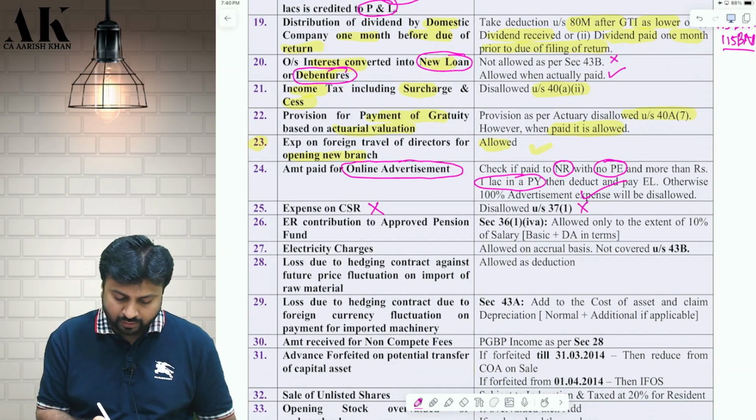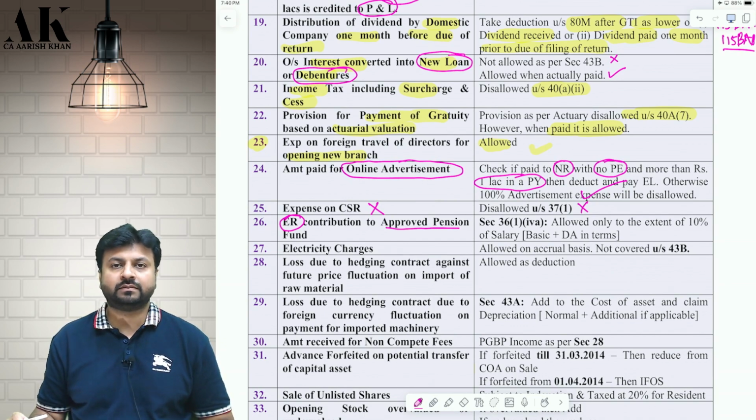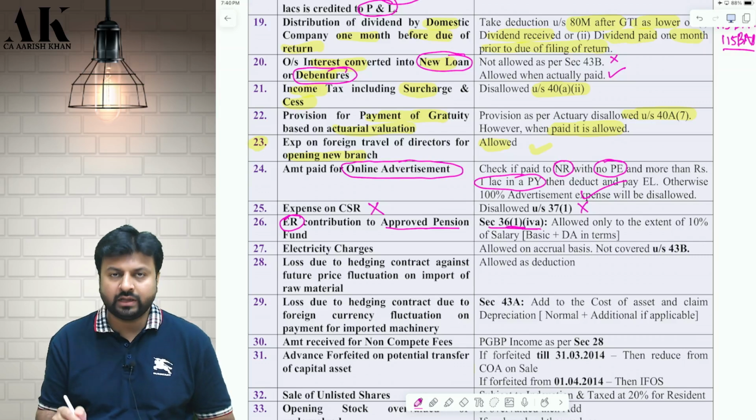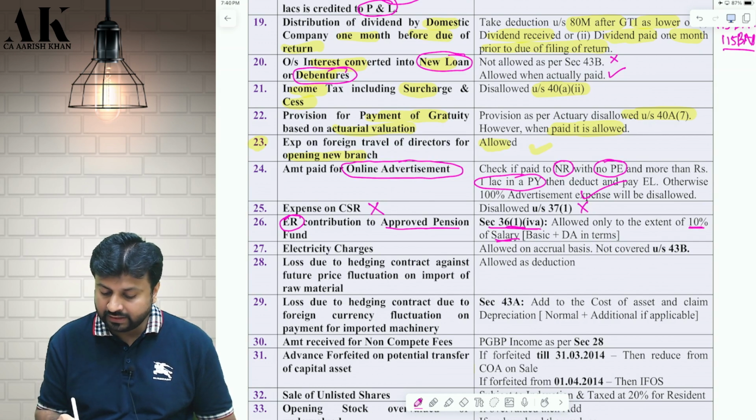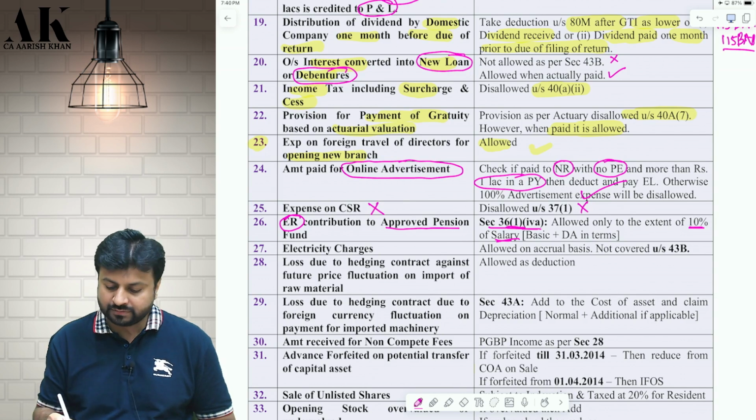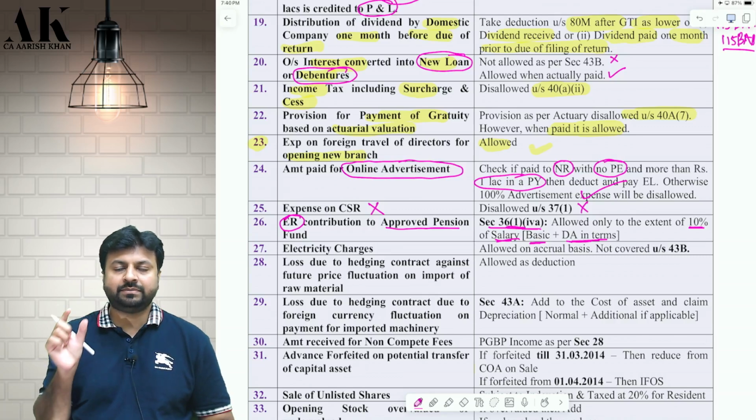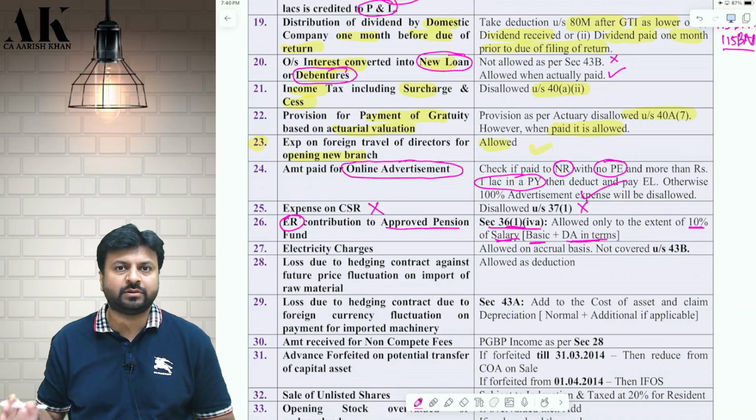Next one. Employer making contribution to approved pension fund. Where? Approved pension fund. So it is allowed as deduction to the employer, but be very careful. It is only allowed to the extent of 10% of the salary. If you give more than 10%, it will be restricted to 10%. Salary for this purpose includes basic salary and DA in terms. So whatever is the basic of the employee and DA in terms of the employee, up to 10% of that will be allowed to the employer, more than 10% will be disallowed. Okay, so you have to make that computation in the examination.